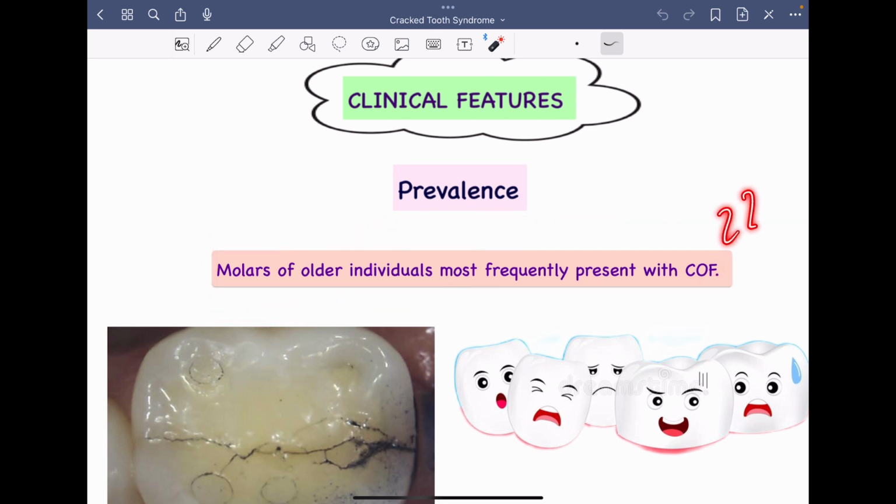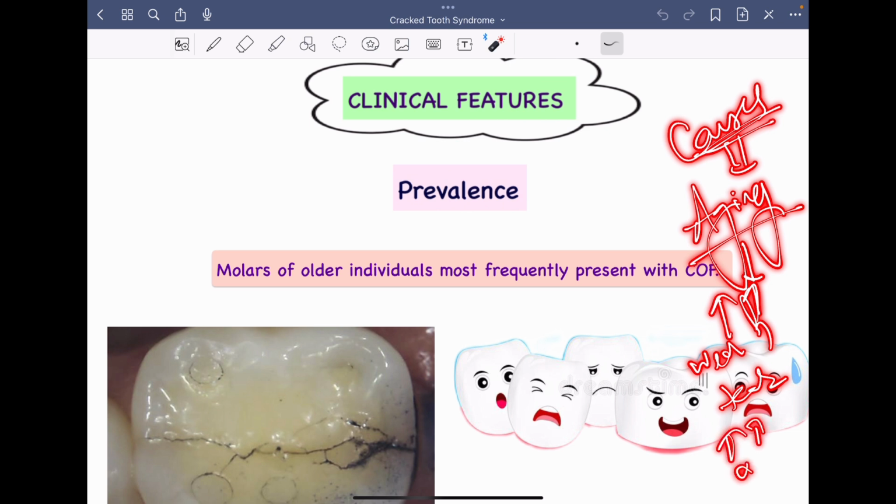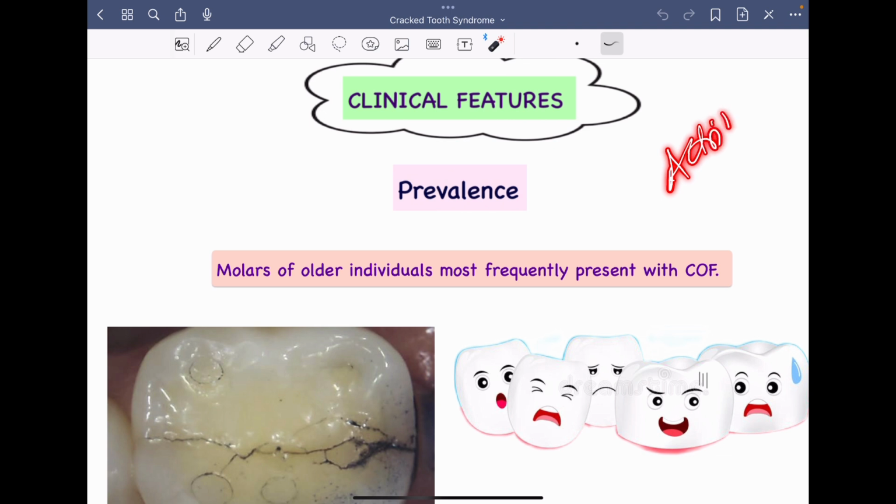Now why is this the case? As we have discussed previously under causes, aging increases wear and tear. There is increased attrition, and because of this attrition there is progressive weakening and increased susceptibility to fracture. So molars of older individuals are affected more frequently.